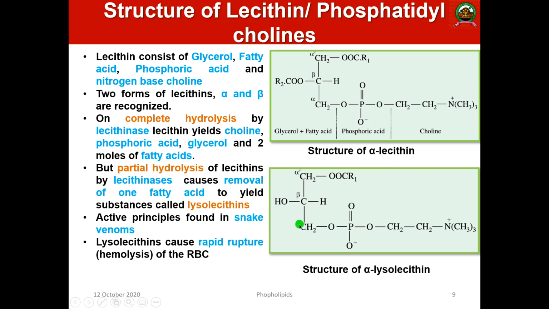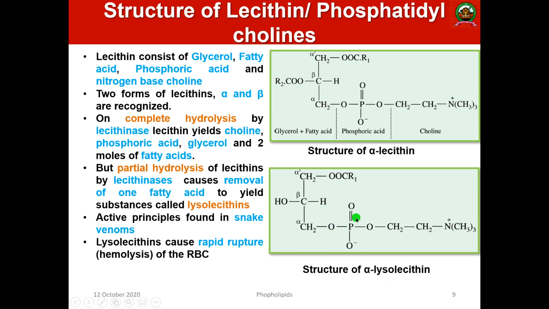And here you can see this is also alpha, the CH2. So from this particular portion the fatty acid is removed. On partial hydrolysis, you will be having CH2OOCR1, the COR2 was removed, and OH has attached. Then other things are the same. Here you can see choline, phosphate group, and glycerol moiety. So this is known as lysolecithin.